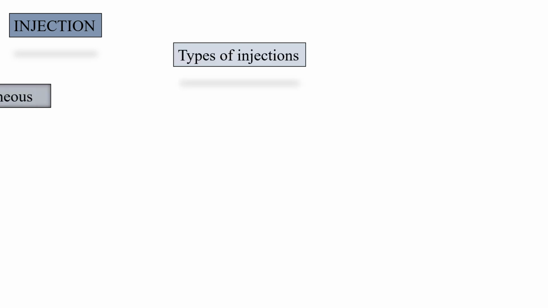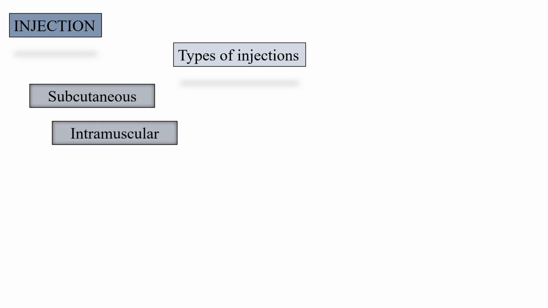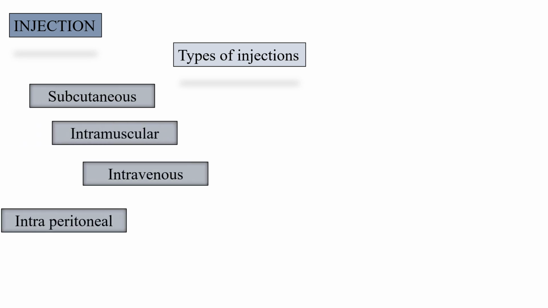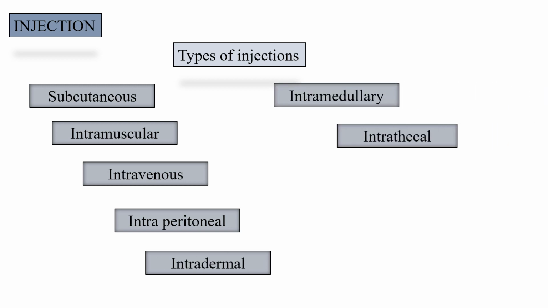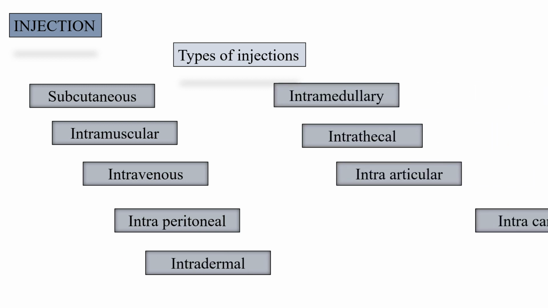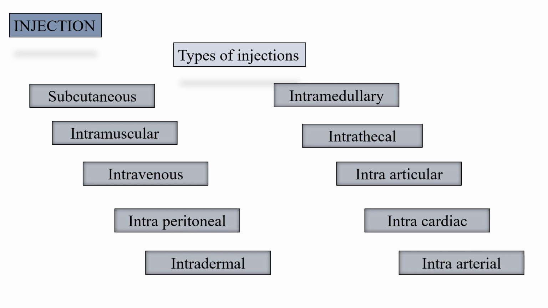Injections are among the most common healthcare procedures throughout the world, with at least 16 billion administered in developing and transitional countries each year. Types of injection: subcutaneous, intramuscular, intravenous, intraperitoneal, intradermal, intramedullary, intrathecal, intra-articular, intracardiac, and intra-arterial.